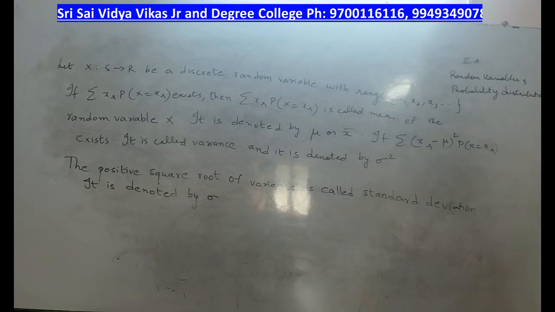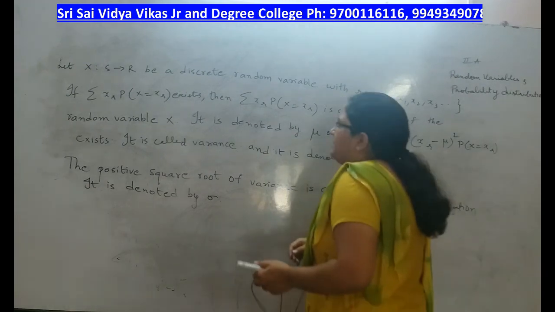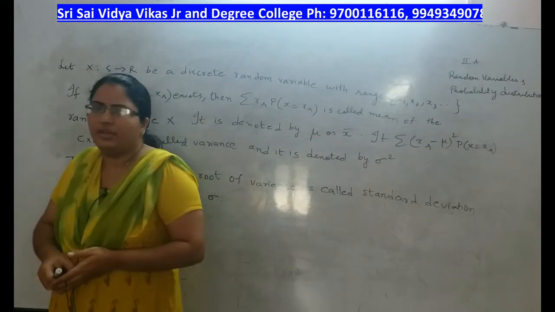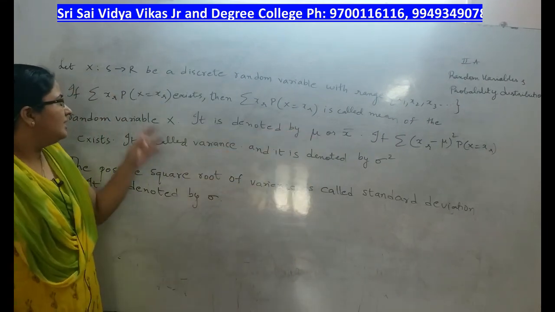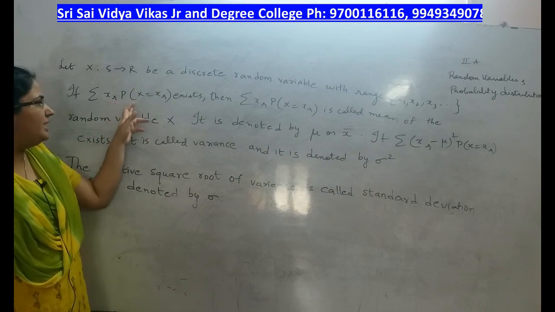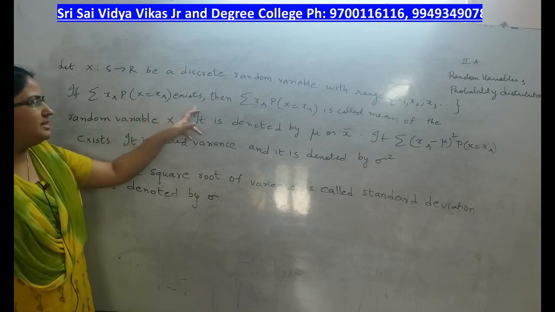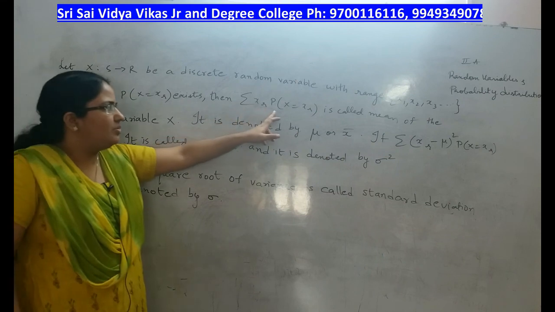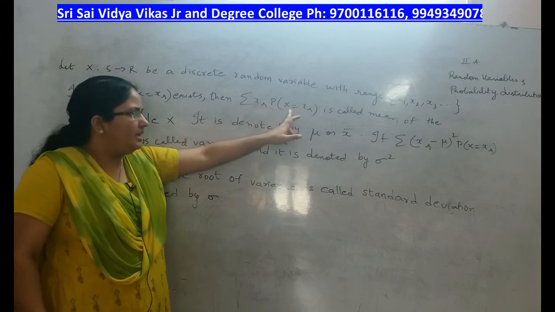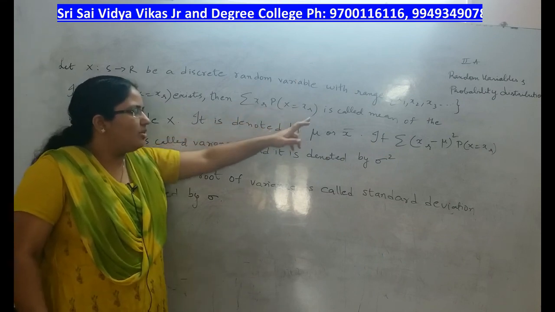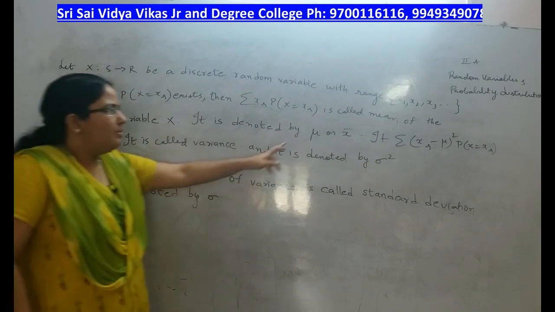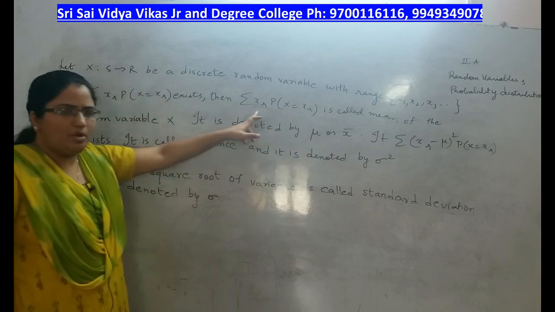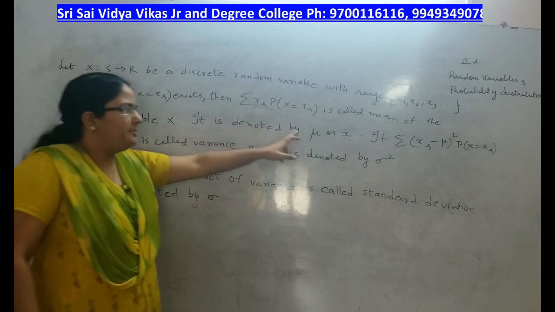In the next part we have, let x maps S to R be a discrete random variable with range x1, x2, x3 and so on. Then if summation xr into p of x is equal to xr exists, then summation xr into p of x is equal to xr is called the mean of the random variable x. It is denoted by mu or x bar. While doing problems, you will understand better how to calculate.